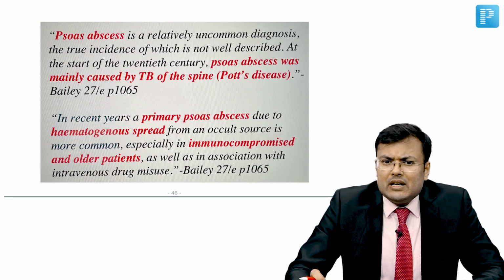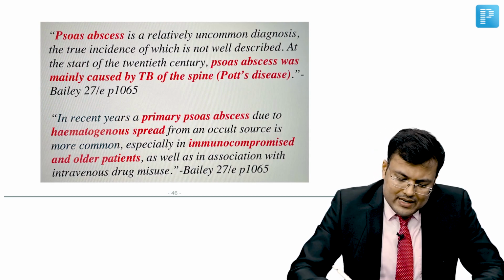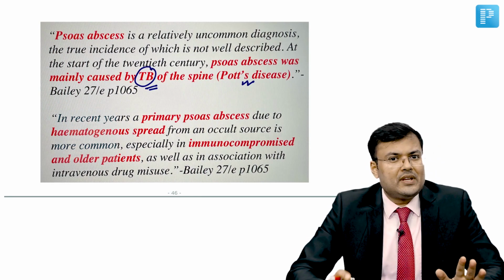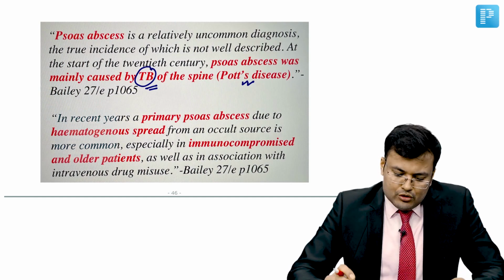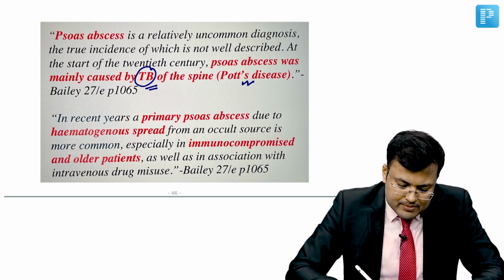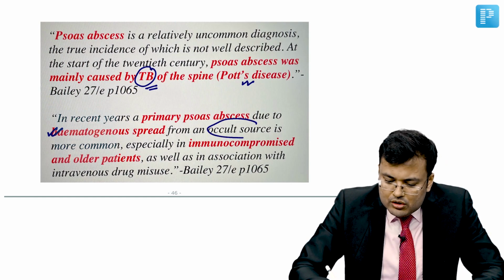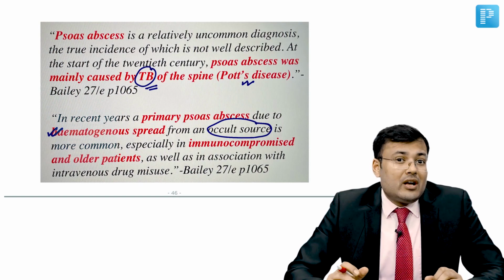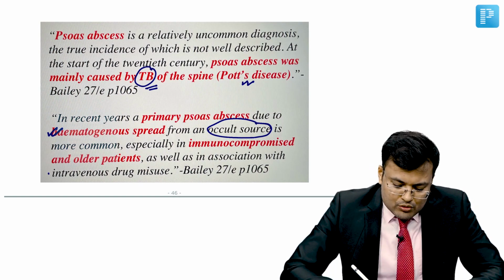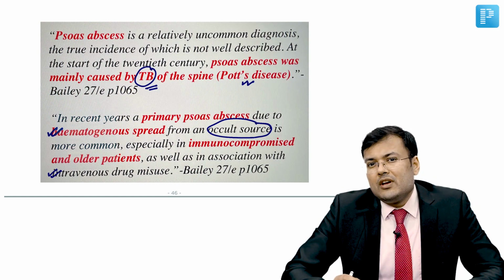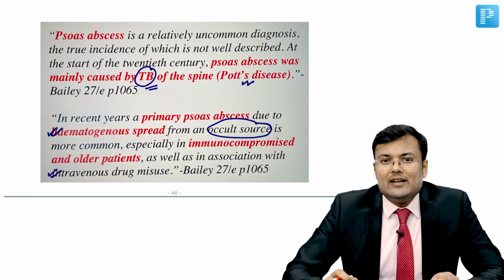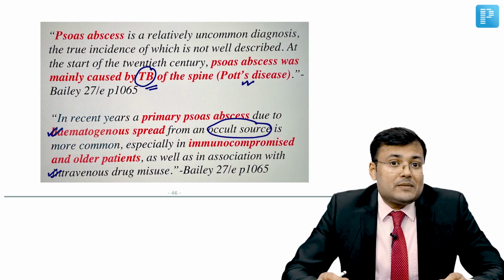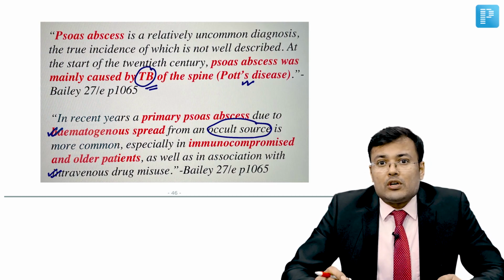Psoas sepsis is a relatively uncommon diagnosis, and it was mainly caused by tuberculosis of spine, and that is Pott's spine or Pott's disease, right? In recent years, the primary psoas sepsis occurs because of hematogenous spread from an occult source, and especially it is seen in the patients who are immunocompromised, elderly patients, and the patients who are using IV drugs. So in immunocompromised, in elderly, in IV drug abusers from occult source, there can be hematogenous spread. This is known as primary psoas sepsis.